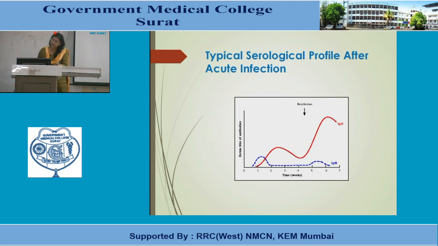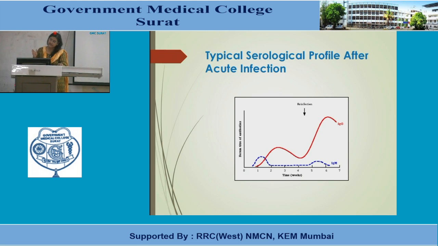So this picture shows a typical serological profile after acute infection. On the vertical axis you can see the serum titer of antibodies, and on the horizontal axis you can see the time in weeks. Around the end of the first week, around the 5th or 6th day, the IgM antibody starts appearing, and it peaks between the first and second week, and then it falls down.